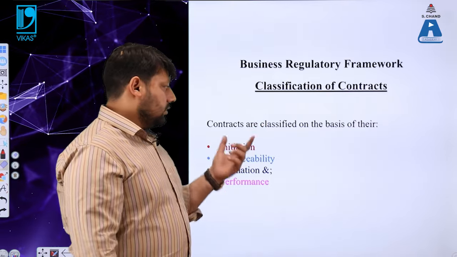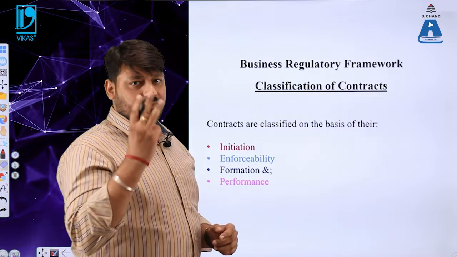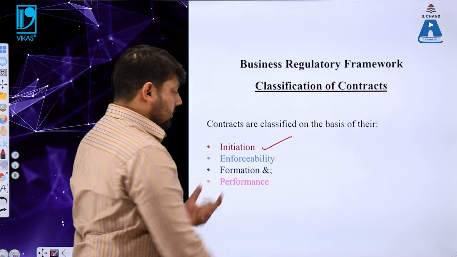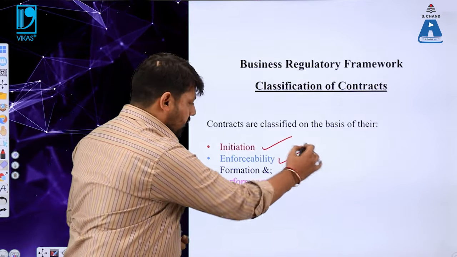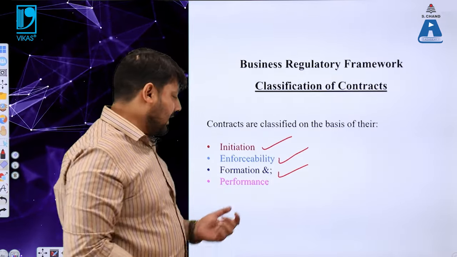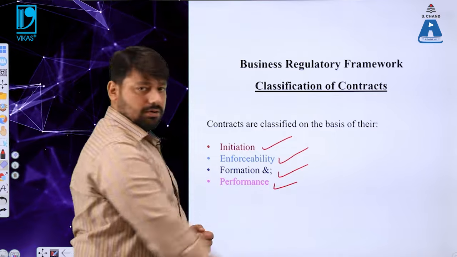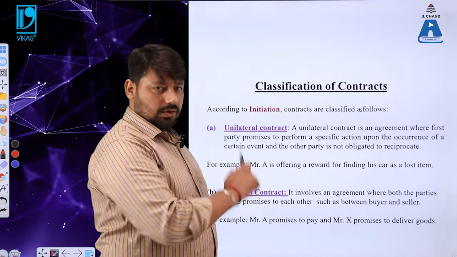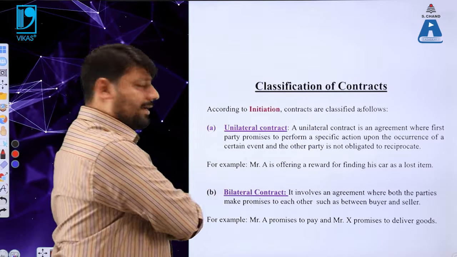Classification of contracts. The contracts are classified on 4 different bases. Number 1 is initiation. The second one is enforceability, which I have already gone through. The third one is the formation of the contracts, and the last one is the performance of the contract. So according to the initiation, the contracts are classified as follows. Number 1 is unilateral contract.